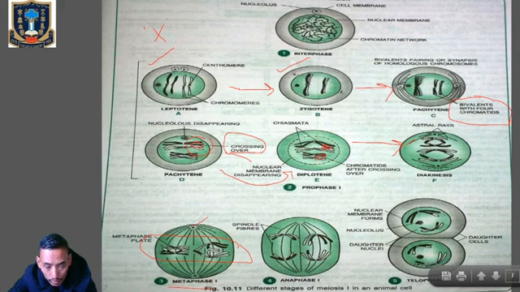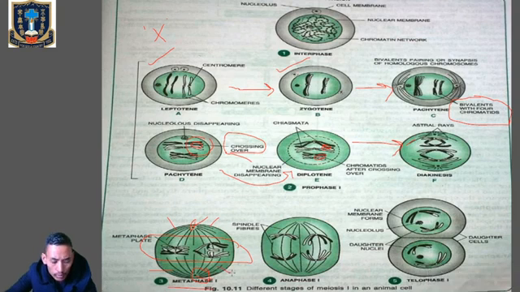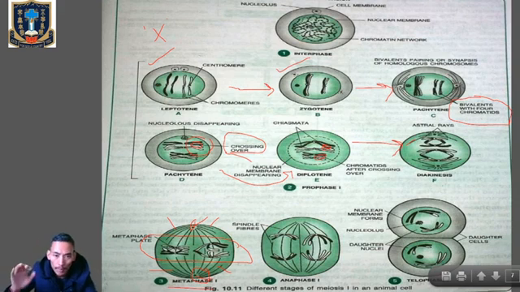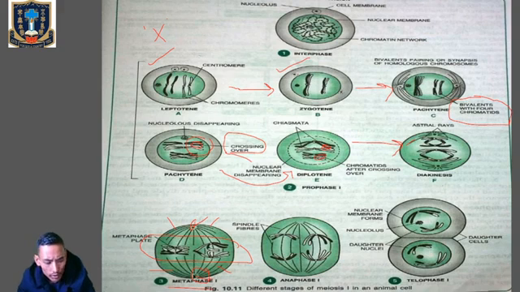These microtubules attach to the pair of homologous chromosomes during metaphase.